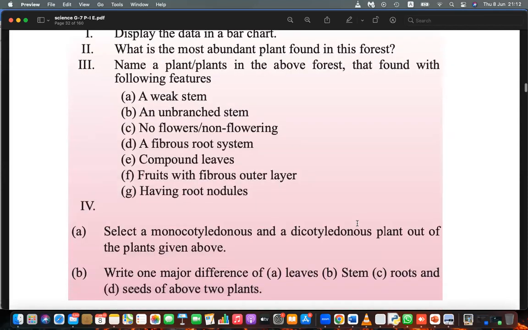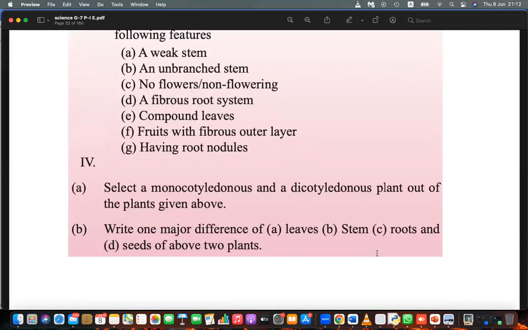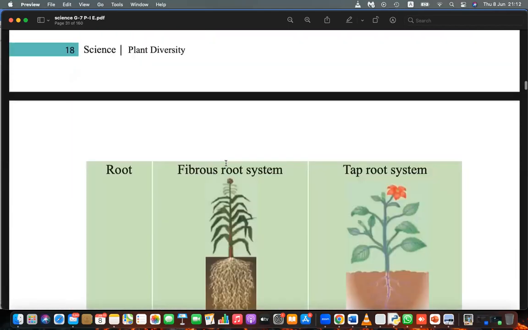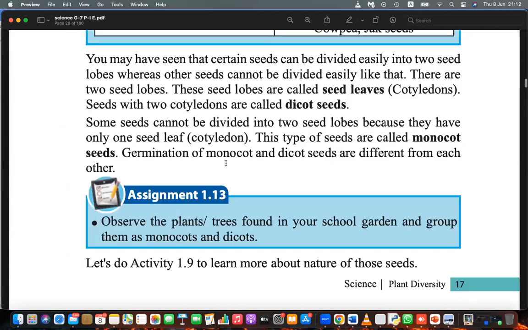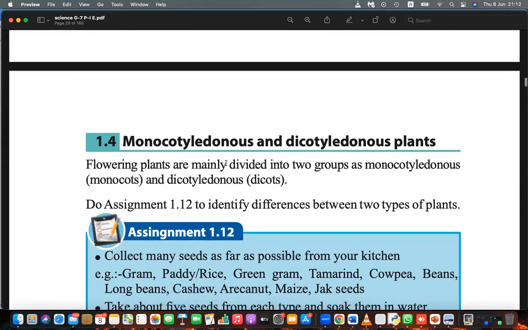So that is because, like, food. Our world will lose food. A lot of food will be reduced if there were no pollination, for us and for animals. Okay, let's go to the last thing, where we have to discuss monocotyledonous and